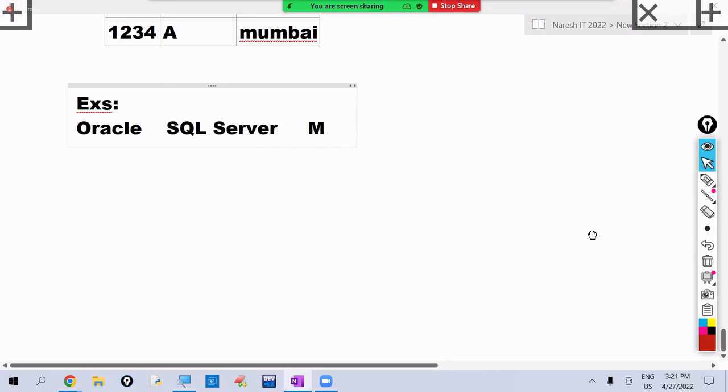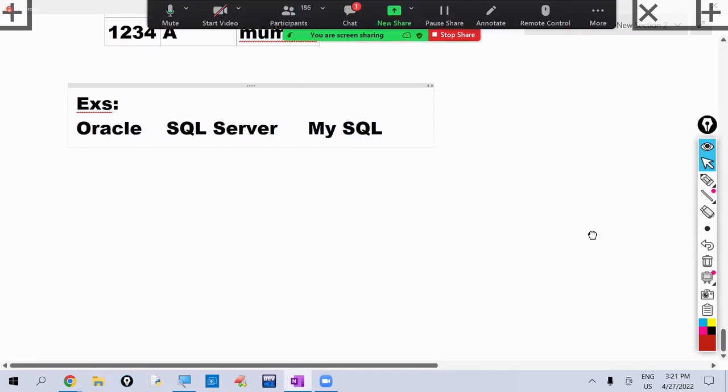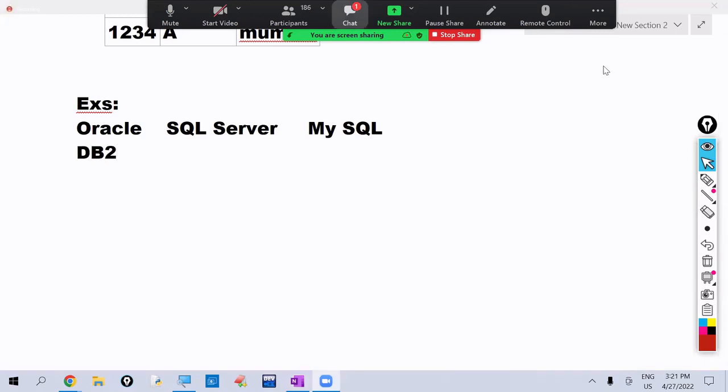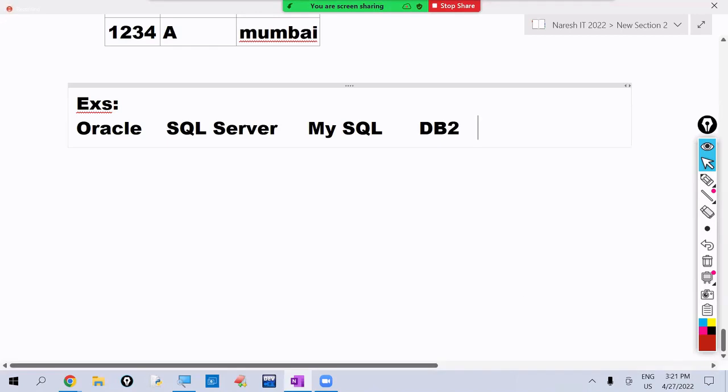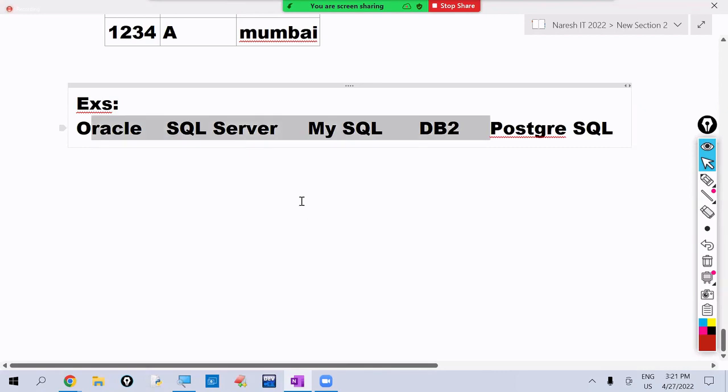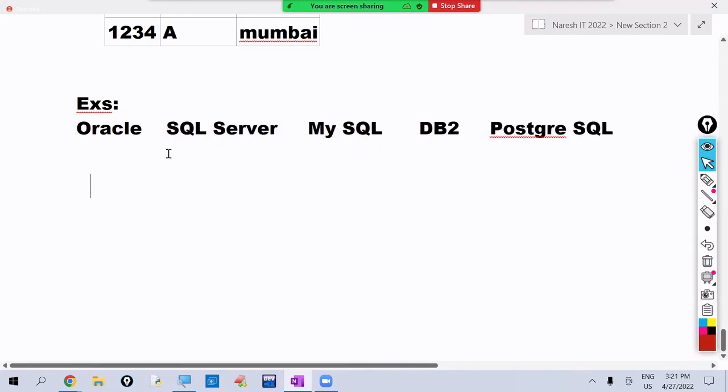Like SQL Server, MySQL is another. DB2 is another. PostgreSQL is another. Not only these five, thousands of relational database management softwares are available in the market.